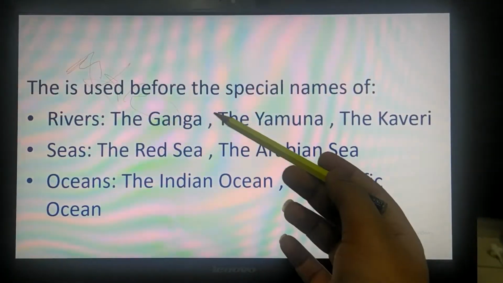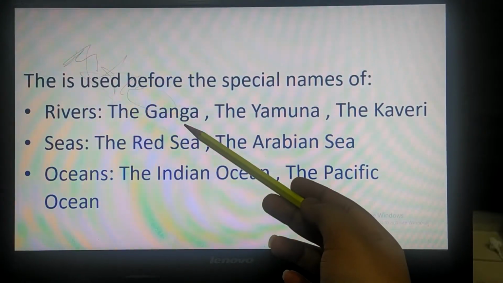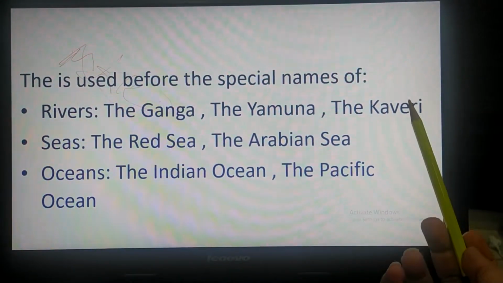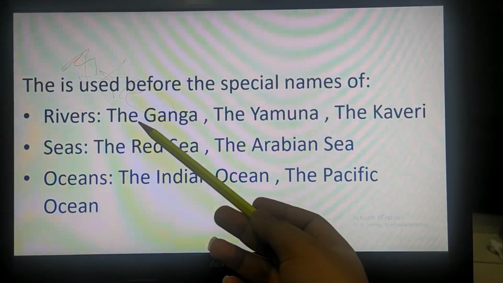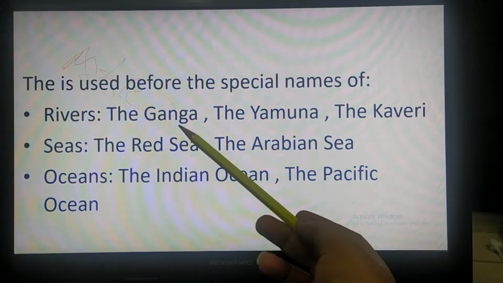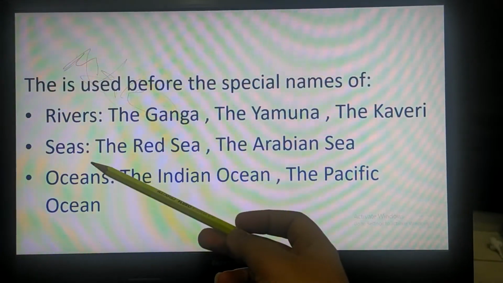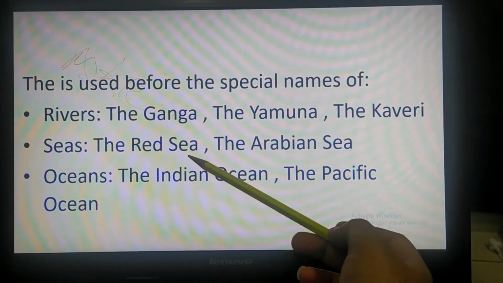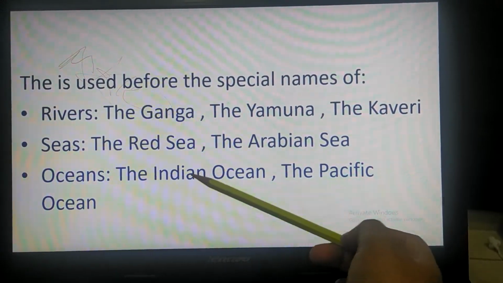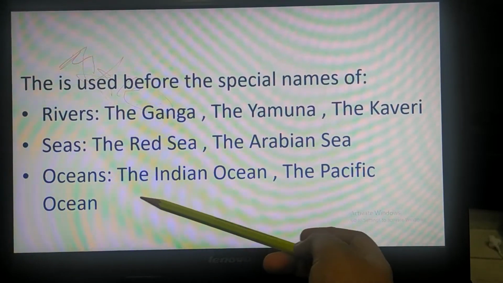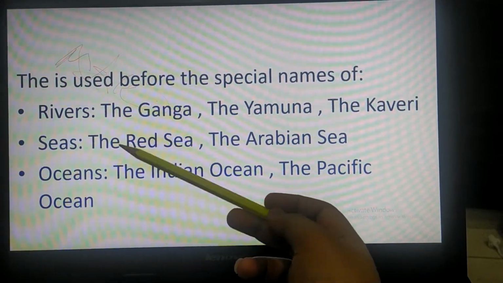Then children, the is used before special names like rivers. The names of the rivers are Ganga, Yamuna, Kaveri. These three are the famous or special names of rivers. So we use the before them. The Ganga, the Yamuna, the Kaveri. Same way, seas. The Red Sea, the Arabian Sea. Then come the oceans. The Indian Ocean, the Pacific Ocean. These are the special names where we have to use the before them.